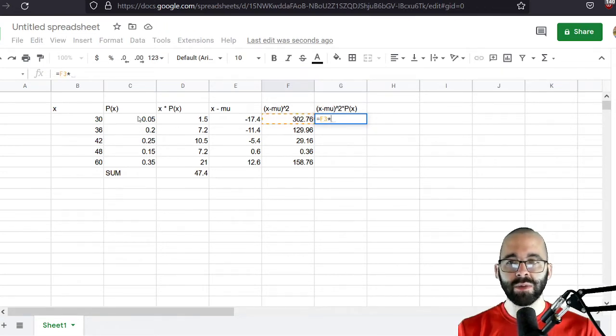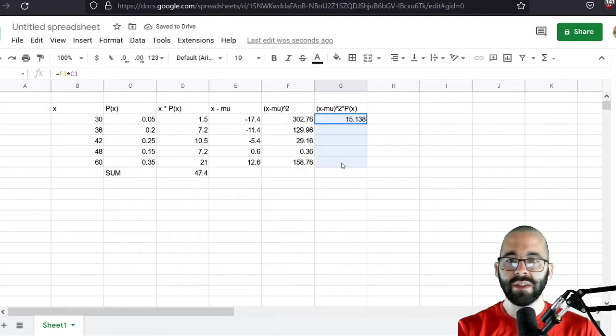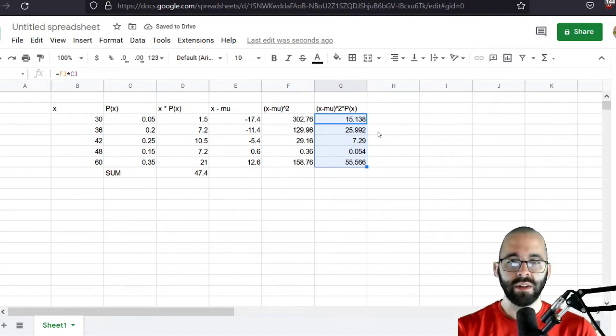Multiply that by its probability, which is right here. And you guessed it, we're just going to drag this down. You can also use Control D, or if you don't want to remember Control D, you can drag the bottom corner of the box down like this. And this scales it for probability.